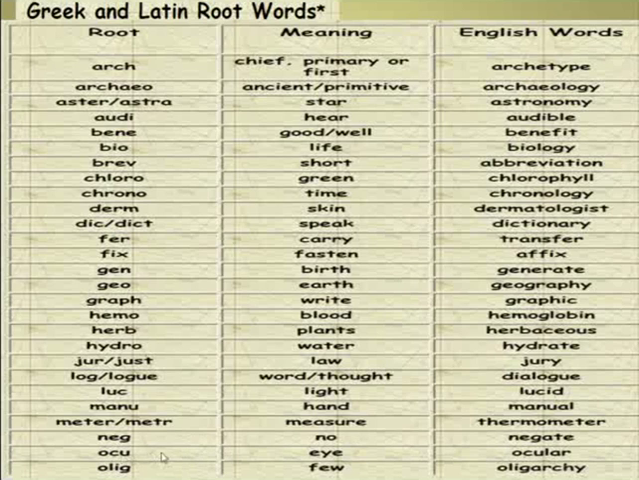The root is ocu. It means eye. Example, ocular. The root is olig. It means few. Example, oligarchy.